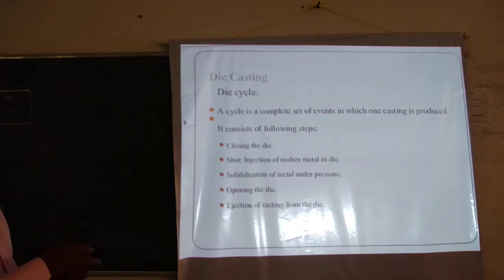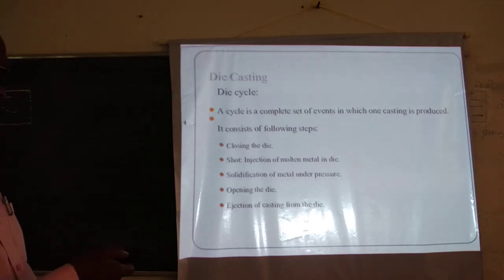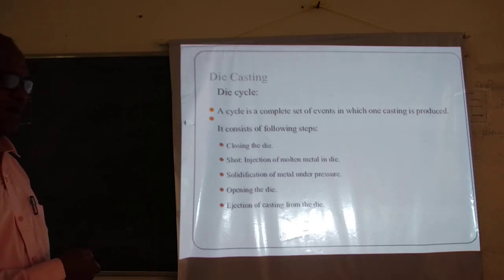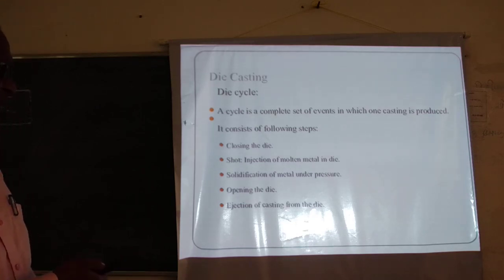So this is all about the die cycle. You close the die, inject the molten metal into the die, solidify it, open the die, eject the casting from the die,